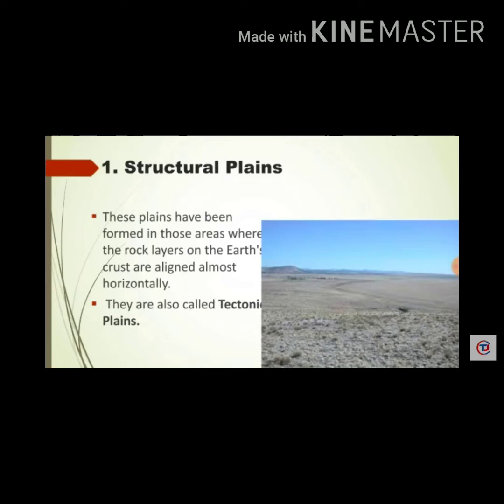Structural plains are formed when the rock layers are almost horizontal, or we can say tectonic plates are horizontal near the coast. These plains are broad and wide. For example, eastern coastal plains. If they are near the mountains, then the newly formed plains are not very broad, not very wide.